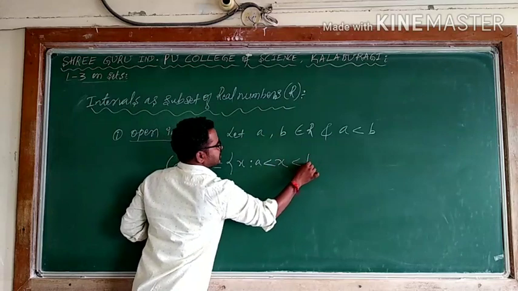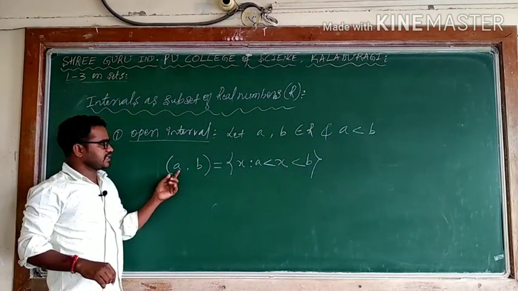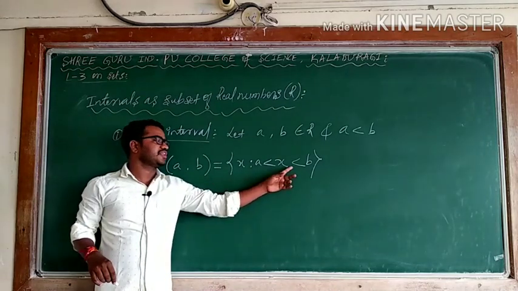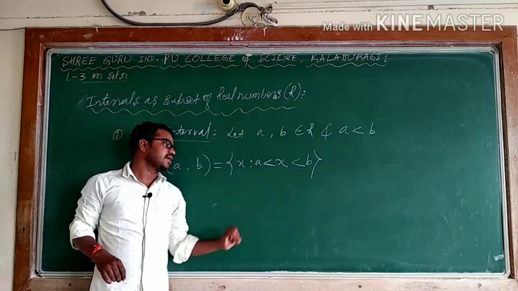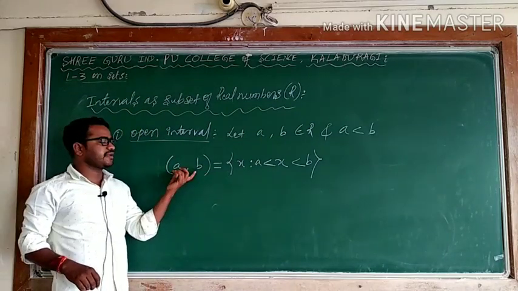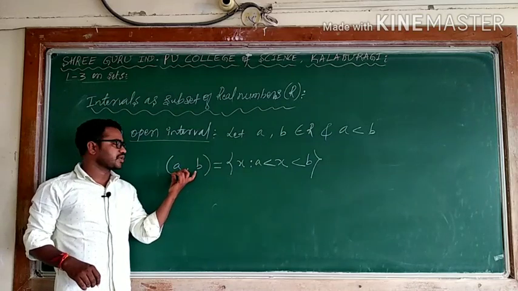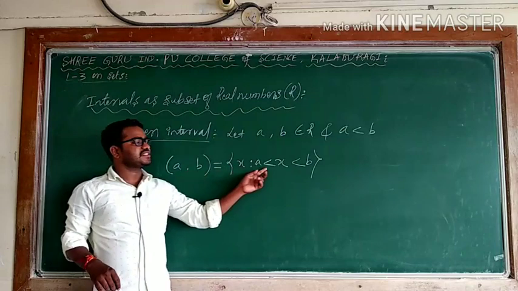See what it means. Here it is an open interval, we are saying a and b, but x lies in between a and b, meaning x is a number lying in between a to b. Here x is not equal to a and b; a and b are the boundary points, so a and b are excluded but in between a and b is included.